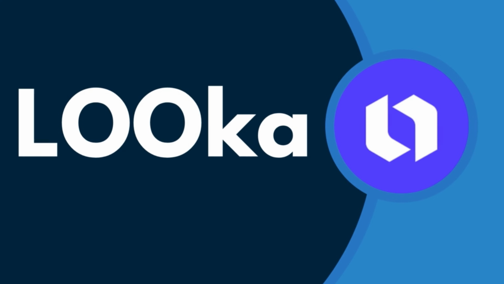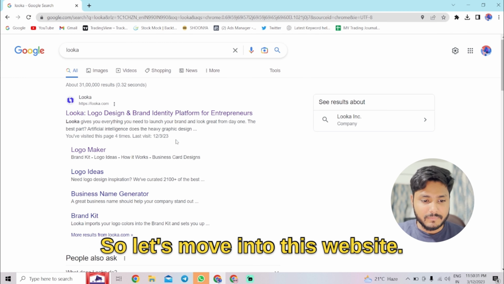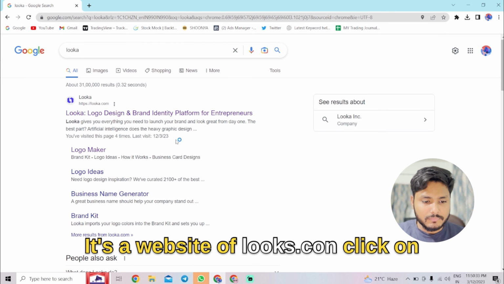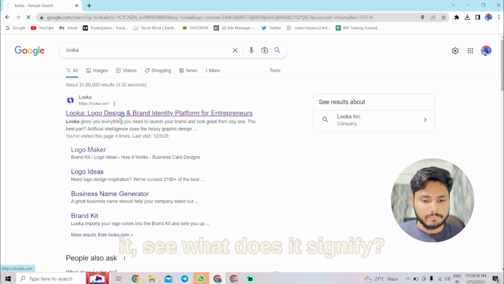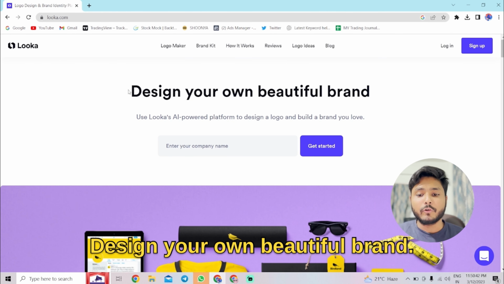Our second AI tool is Looka, which is basically a brand logo designer and brand identity platform for any type of entrepreneurial work or any YouTube channel or brand making work. So let's move into this website. It's the website Looka.com. Click on it. See, what does it signify? Design your own beautiful brand.